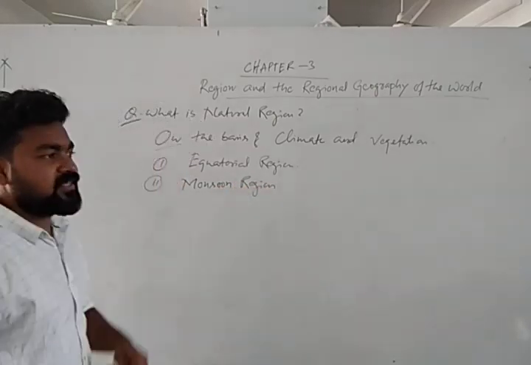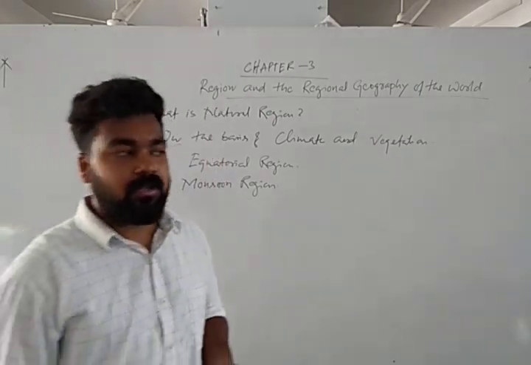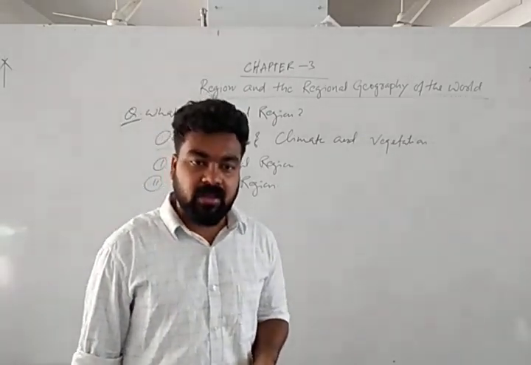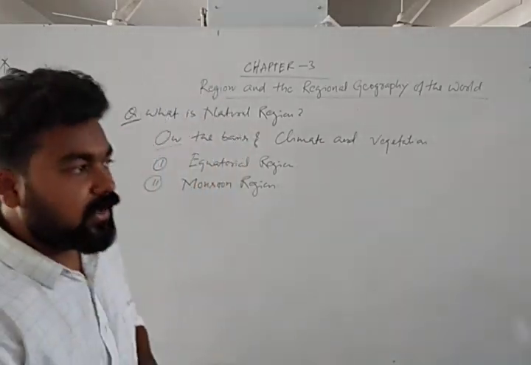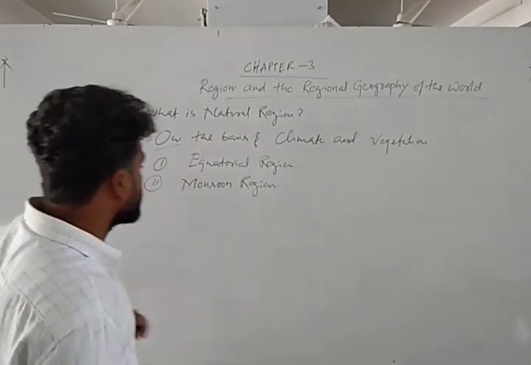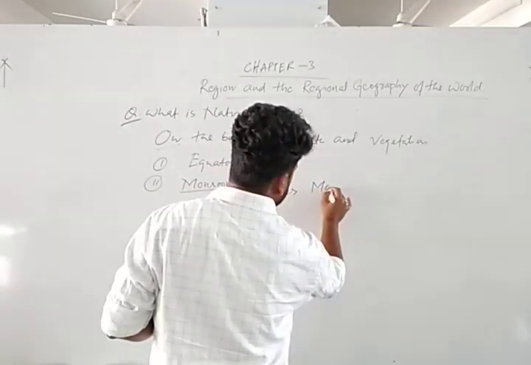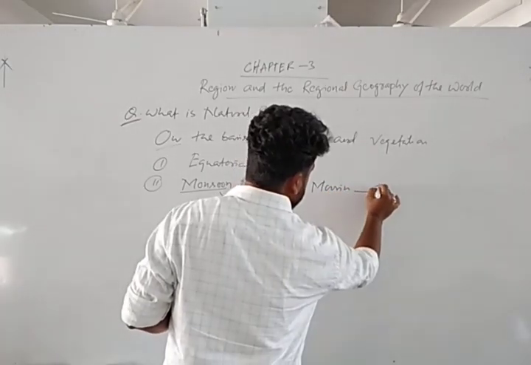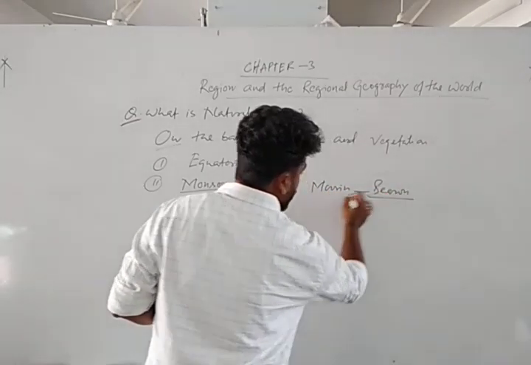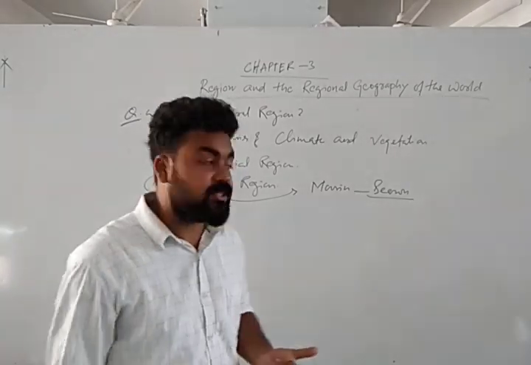We know that our India is a monsoon climatic region because every year during the months of March, April, May, the monsoon comes from the Indian Ocean, strikes the Indian subcontinent and brings heavy rainfall. That is the monsoon region. Monsoon comes from the word mausim, an Arabic word meaning season. In one word, if you want to define monsoon, you define it as season.